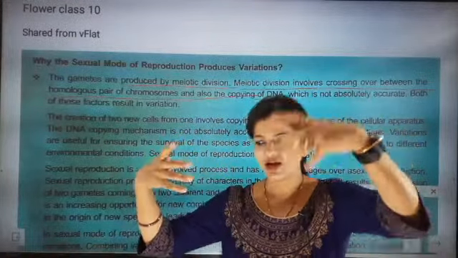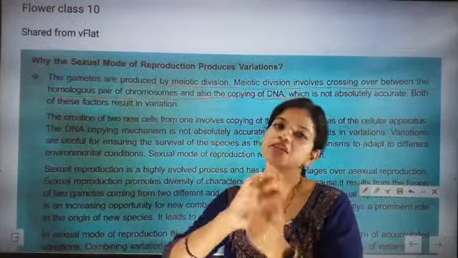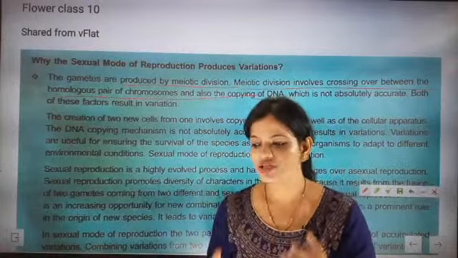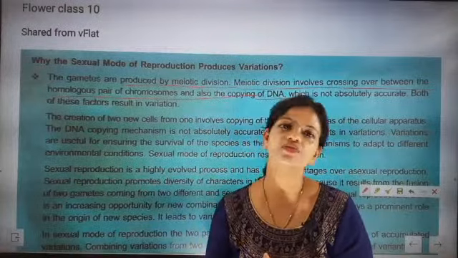Now from that male character and female character, the one which is dominant, that character will be picked up. So that is a random selection. It's not like a specific selection is taking place. That is a random selection which is taking place.